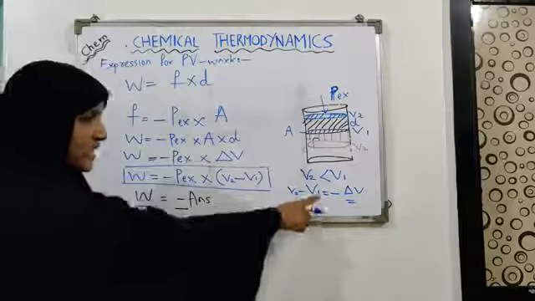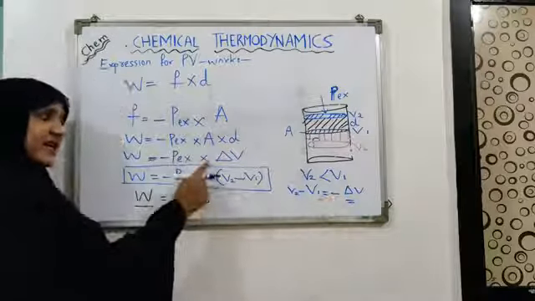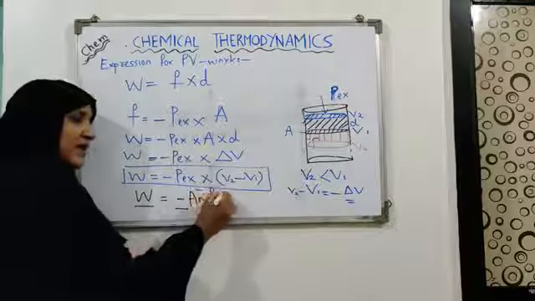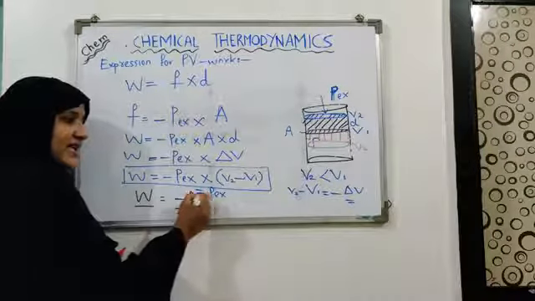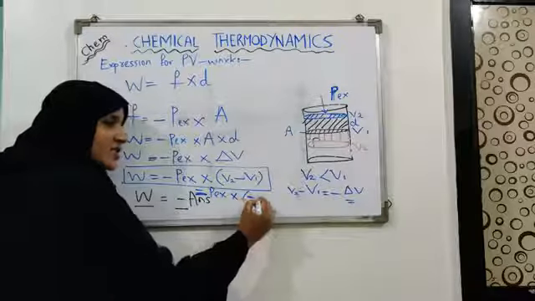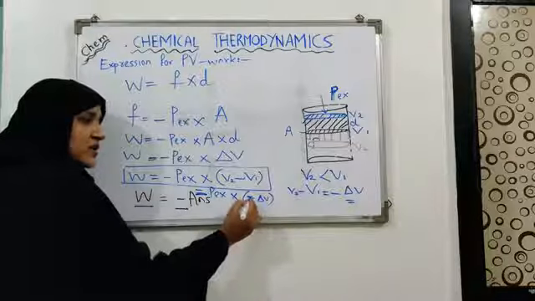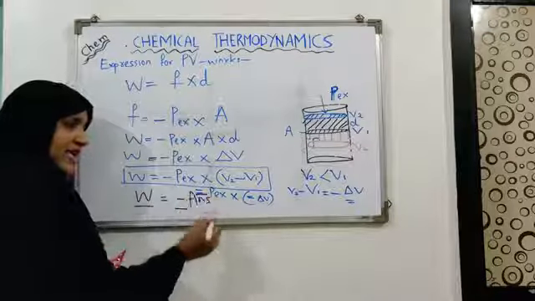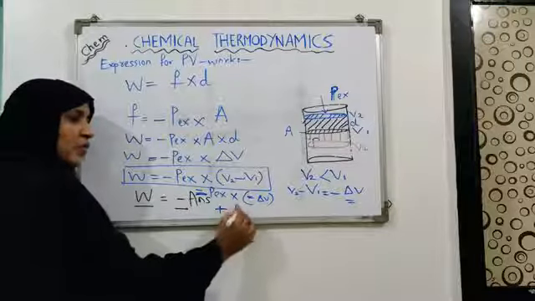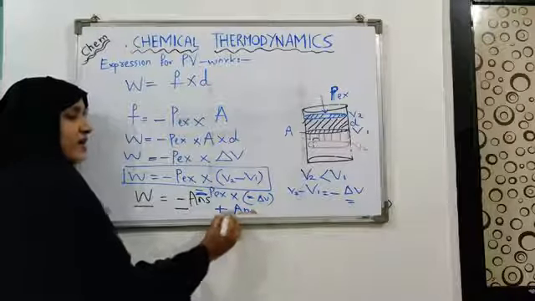When you substitute this delta V in this equation, it means you are multiplying P external, which has the negative sign with it, with an answer which is also negative. So this negative and this negative will become positive, and you will get the work which is having a positive value.